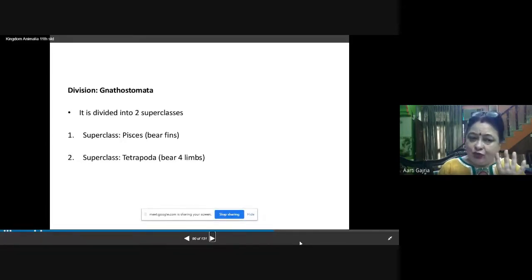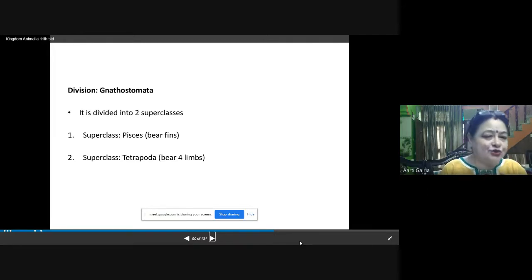Tetra means four and poda means limbs. So in this superclass, you will find four limbs, two forelimbs and two hind limbs. So total four limbs are present, and those organisms which are having four limbs come under superclass Tetrapoda.